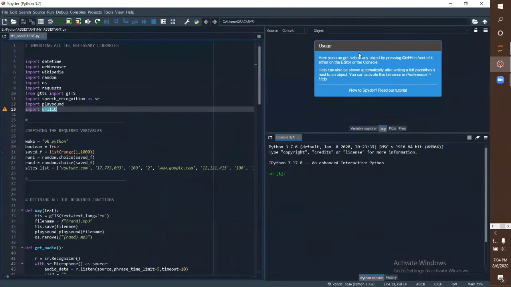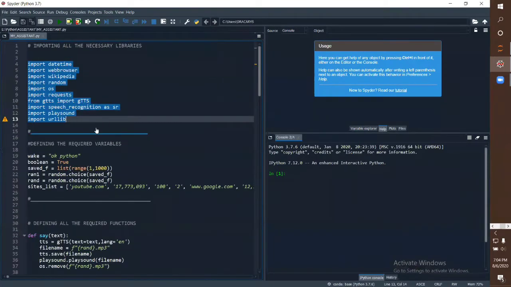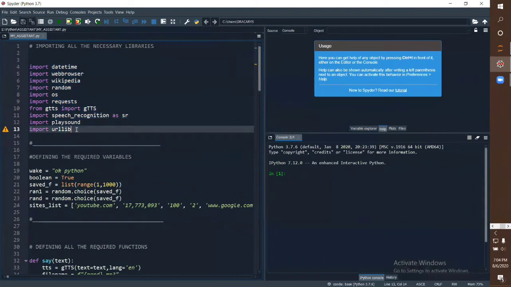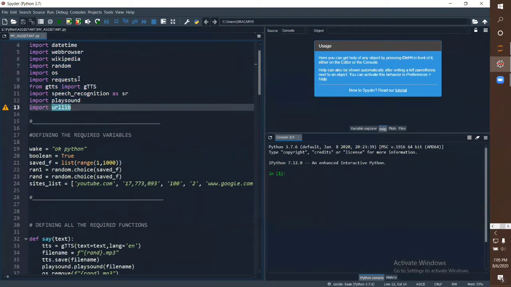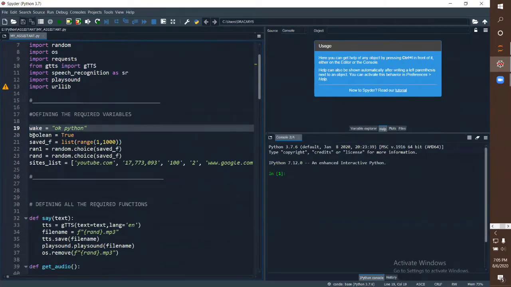So we have imported all these modules here. The next step is the variables that we require. We need a wake command which will wake the assistant. This is just optional.